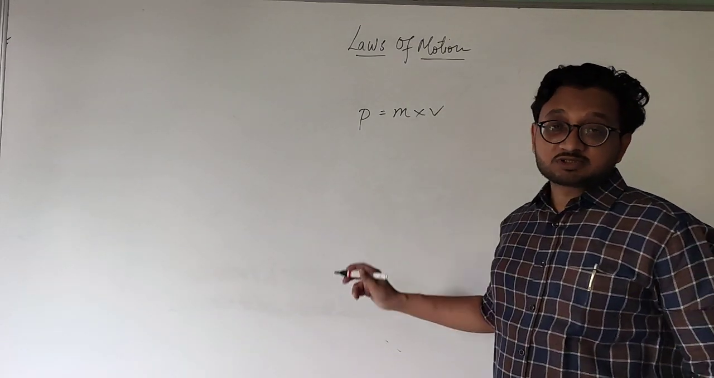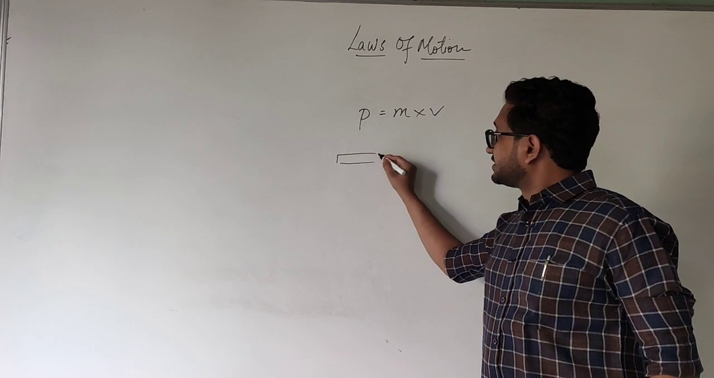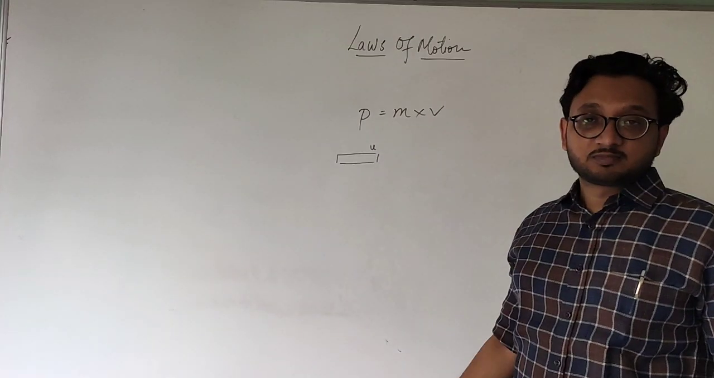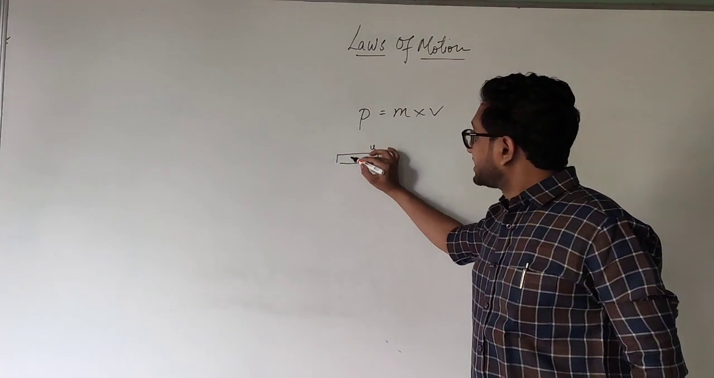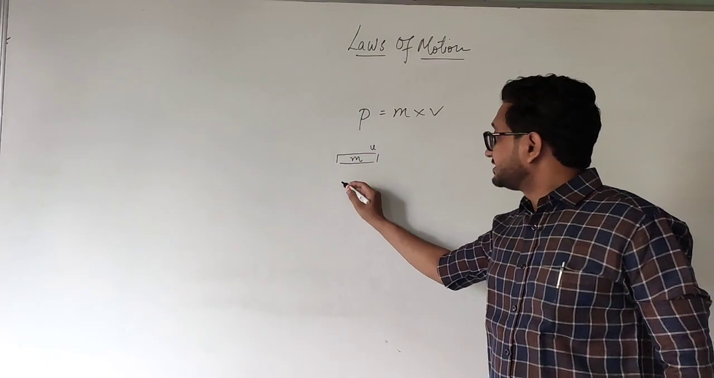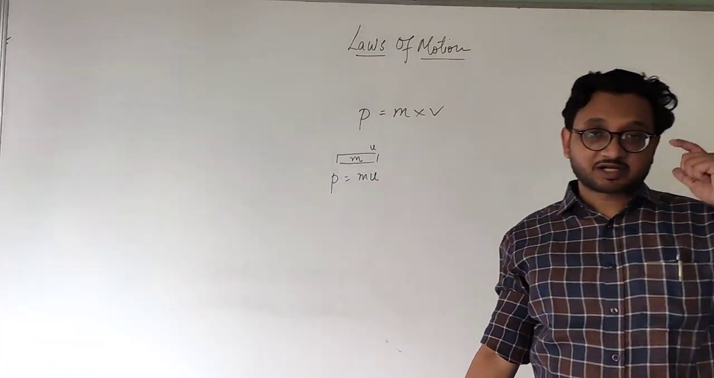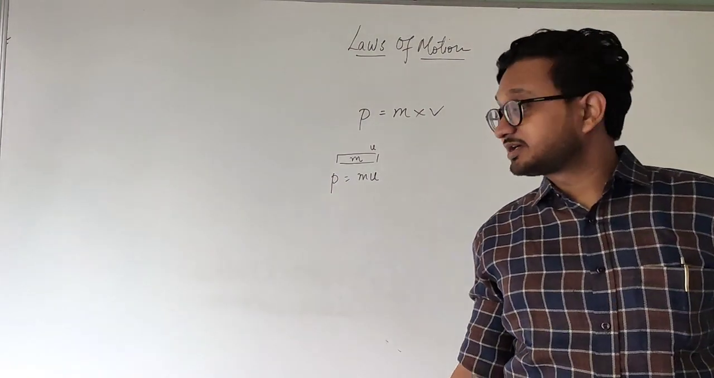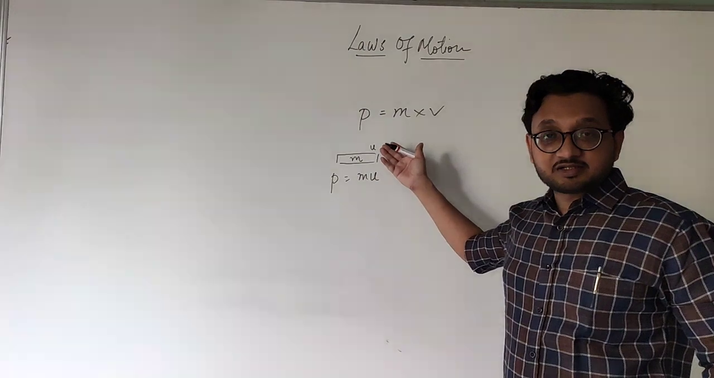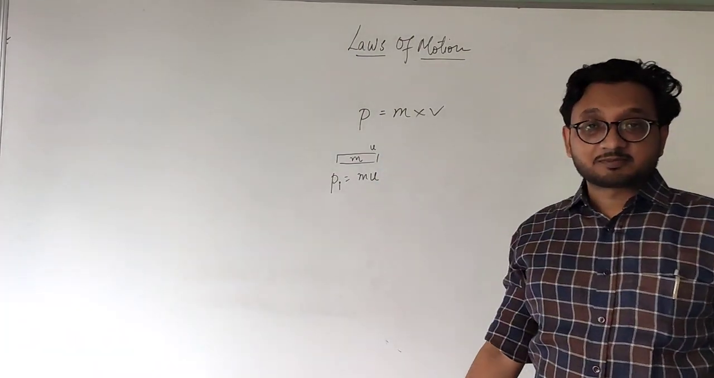Suppose we have a vehicle that is moving with initial velocity u, and its mass is m. So at this particular point, its momentum P is m into u, correct? We know this because momentum is mass into velocity, and here it is the initial velocity. So we can write that this is the initial momentum.